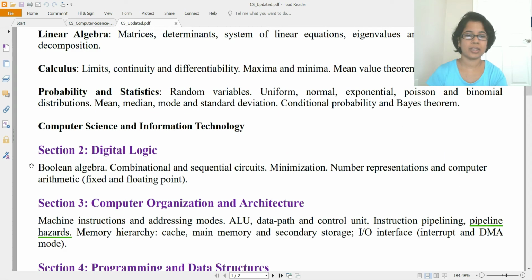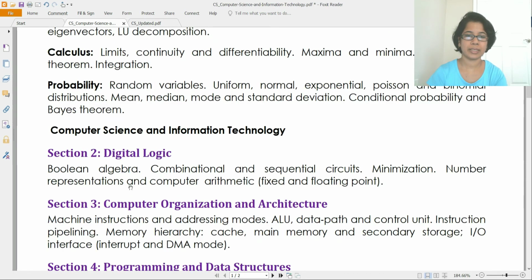Next is digital logic. In digital logic, no changes. It is same. You can say it is Boolean algebra, combinational and sequential circuits, minimization, number representation, computer arithmetic. So previously also it was same. Okay, so in digital logic, no changes.